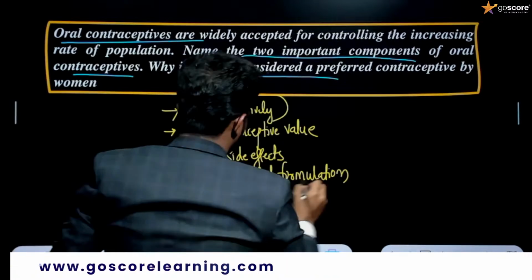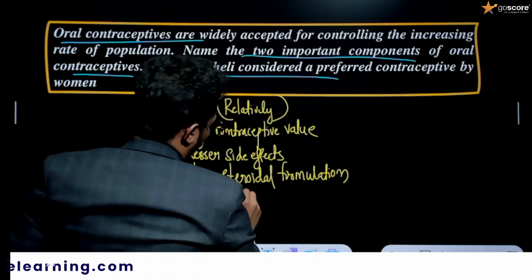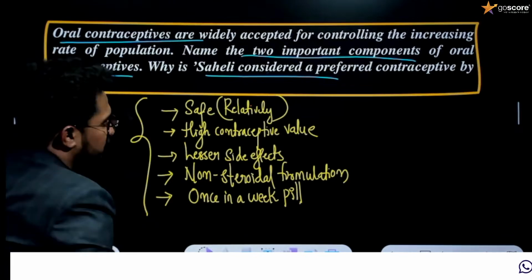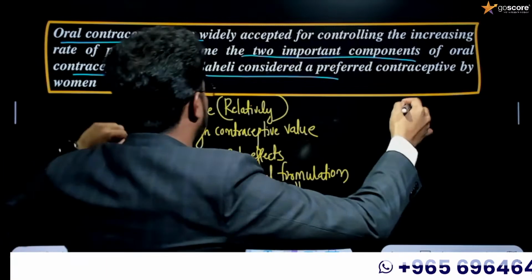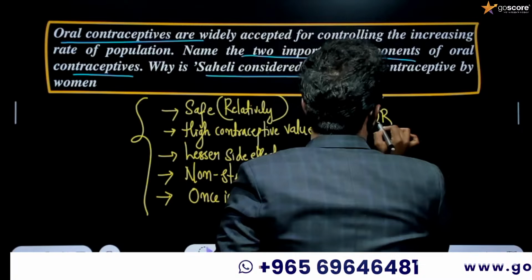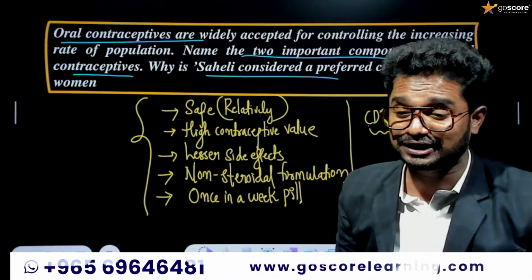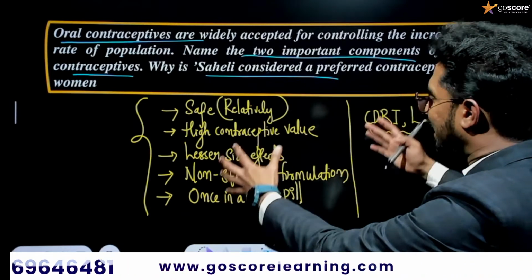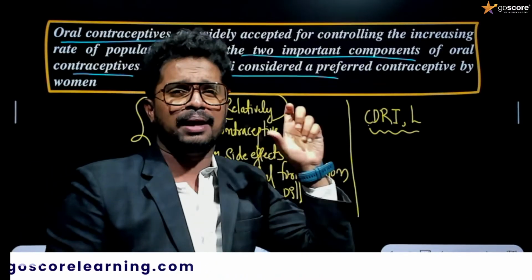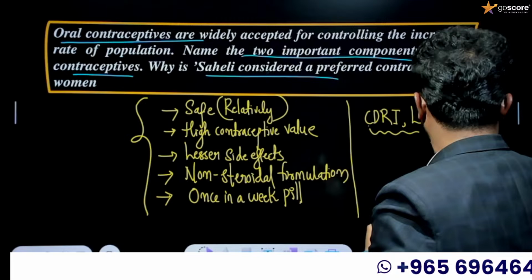And it is also taken once a week. Okay, once a week. Because of this, we are considering Saheli as a preferred contraceptive method by women. Saheli was developed by CDRI, Central Drug Research Institute, Lucknow, which is one of the prestigious institutes in India itself. And this is the reason. These are the major points. You need to point out this reason by giving the explanation. I'm giving crisp points regarding why Saheli is a preferable contraceptive for women.